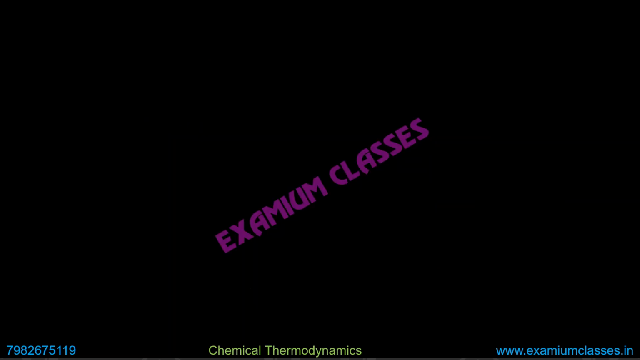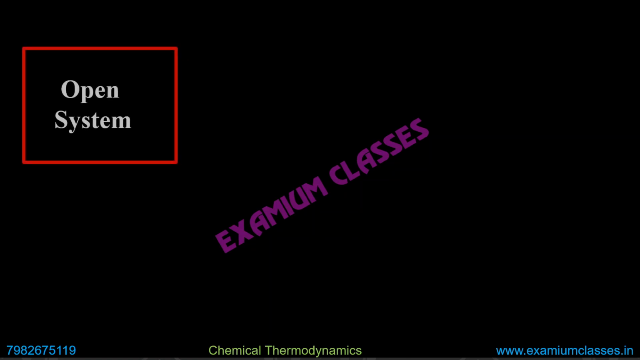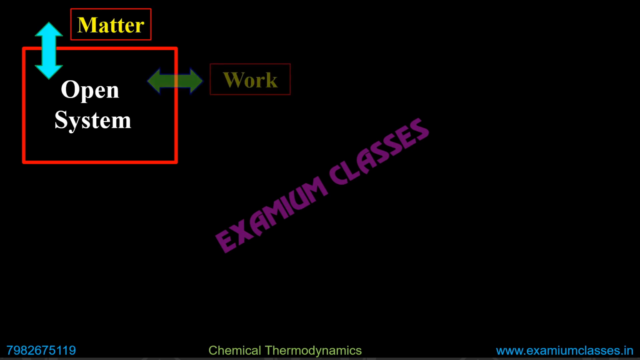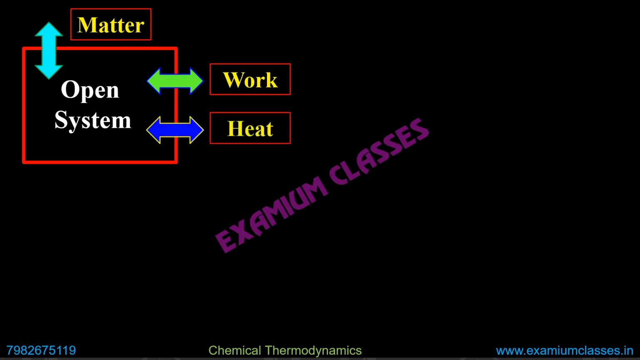Next, which types of systems will we be talking about? The first one is the open system. In an open system, matter, work and heat, all three can be transferred. So matter can go out or get in, for example, steam can go out of the system. Work can be done on the system or by the system. Heat can get transferred into the system or from the system, depending on whether it is an endothermic reaction or exothermic reaction.